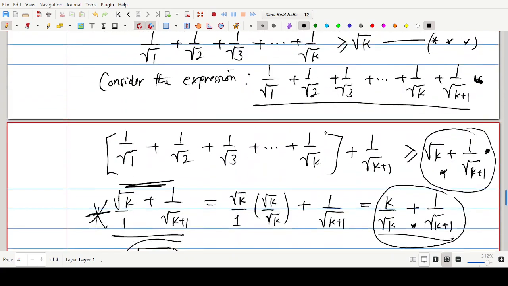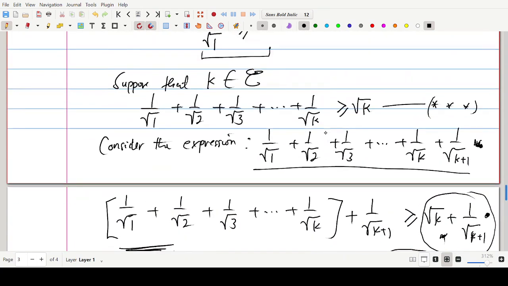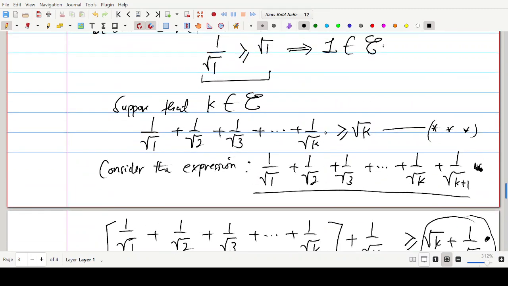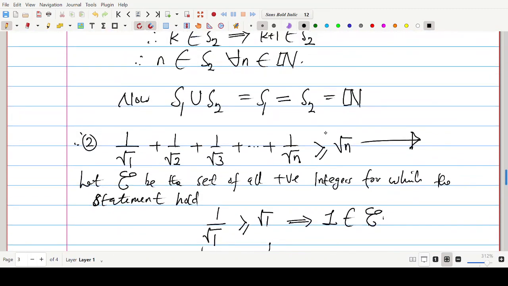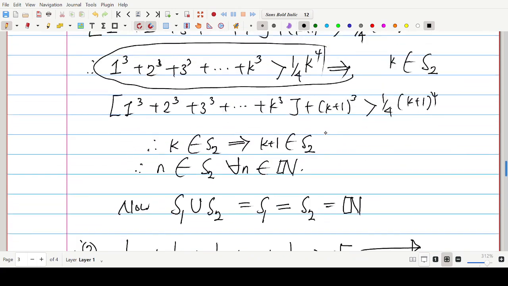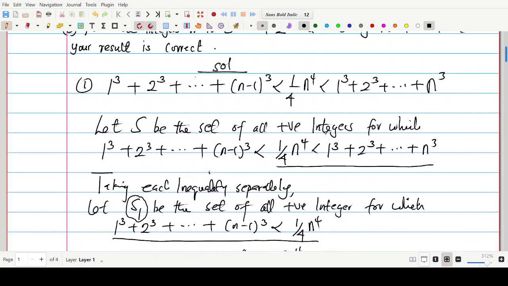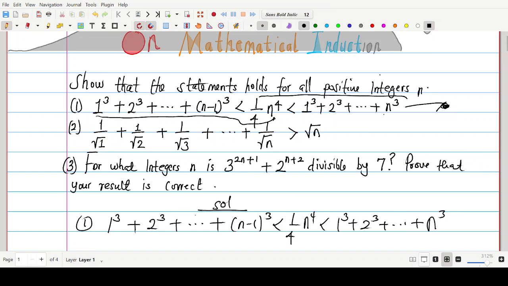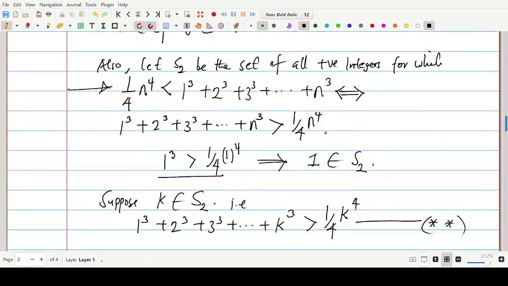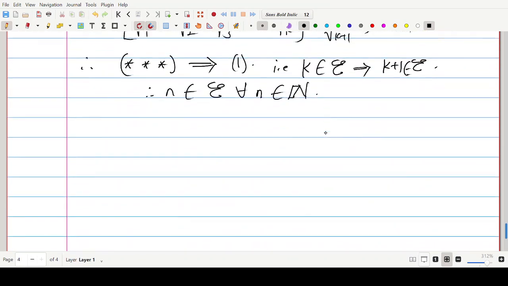So since we have established that, we've proven that the statement is true for all positive integers. So that completes the proof. So we're done with this particular aspect. Let's go over to the last one. I'll give you the last one as an exercise. Should I do that? Okay, let me just solve it. Let's just solve it together. The video is too long and too lengthy. I want to avoid that at all costs.